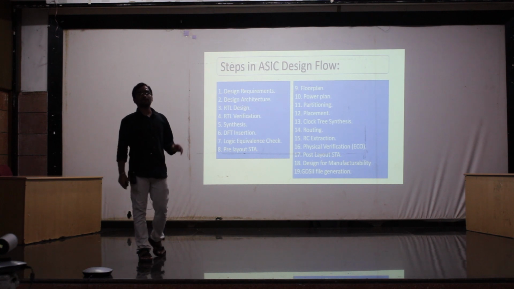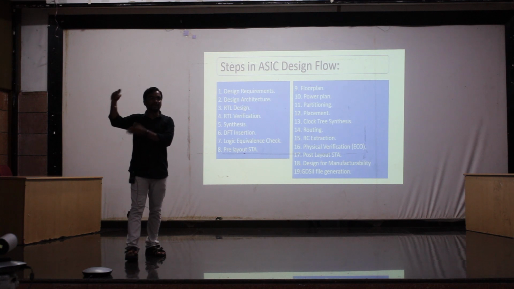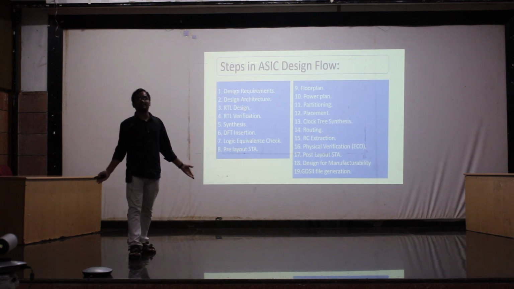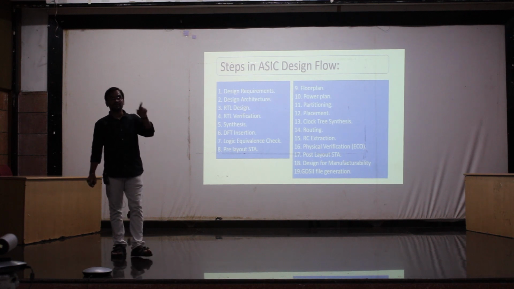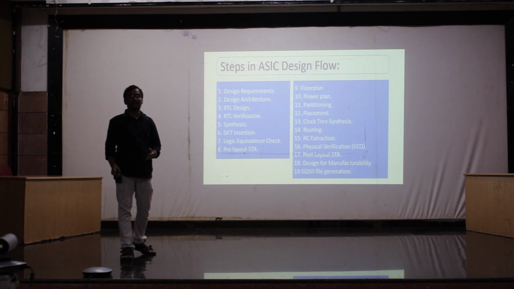Let's say after some time you are thinking, no, I don't want an AND gate, let me do an OR gate. What will you do? You will simply dump the output of the OR gate and overwrite the memory. That's it, you programmed the FPGA board. But in ASIC, once you design the hardware, you are done. If you want an OR gate, you should start the process from the beginning.